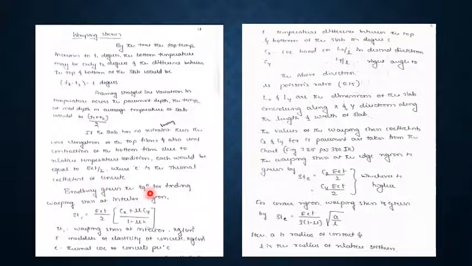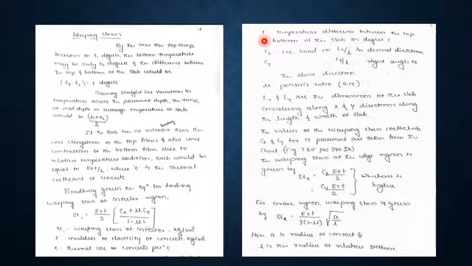Bradbury gave an equation for finding the warping stress at interior region, that is Sti is equal to capital E small e t divided by 2 into Cx plus mu Cy divided by 1 minus mu square. Sti is the warping stress at interior in kg per centimeter square. Capital E is modulus of elasticity of concrete in kg per centimeter square. Small e is thermal coefficient of concrete per degree Celsius.